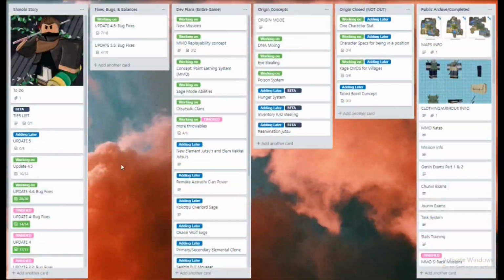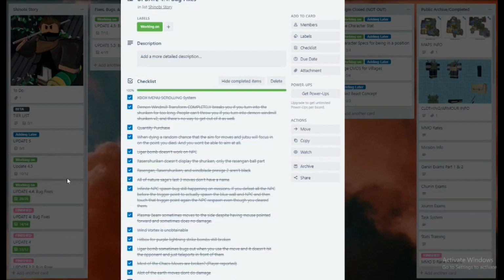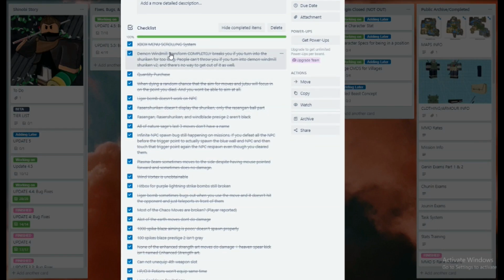So right now, there's a huge list of bug fixes that we're doing. My brother fixed up 4.4, which was today's bug fixes, and we're about to publish the Xbox scrolling menu. So now Xbox can scroll better. Scrolling lost a lot of Xbox players because they can't even get past the first 5 jitsus. So Xbox, you're now upgraded.